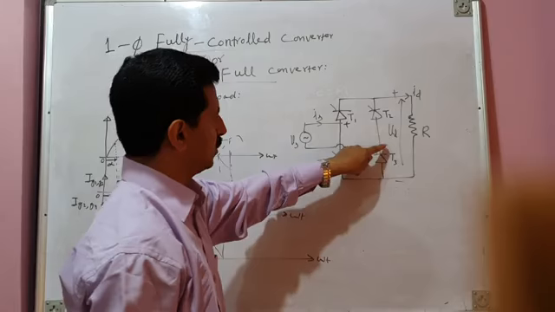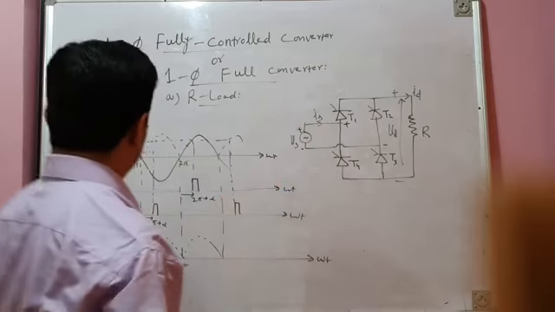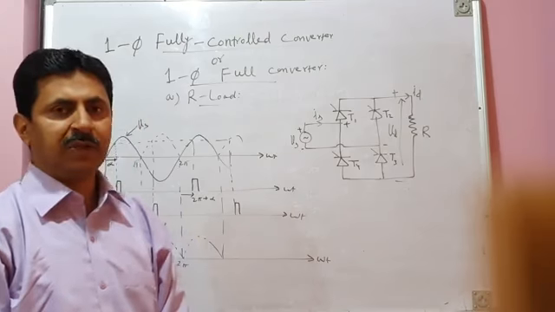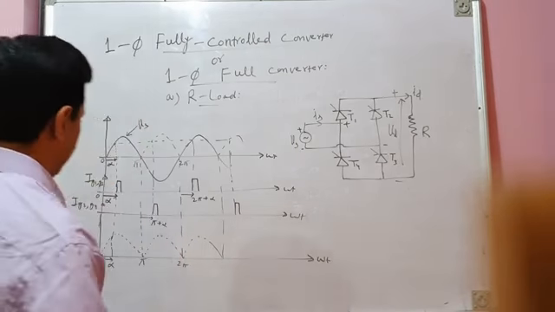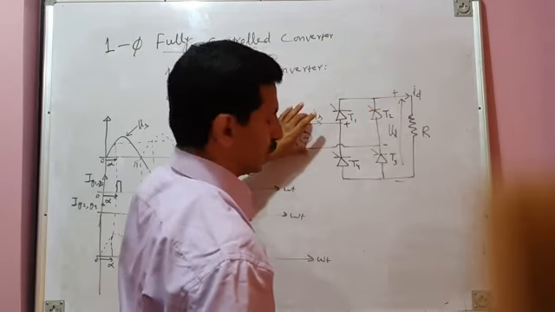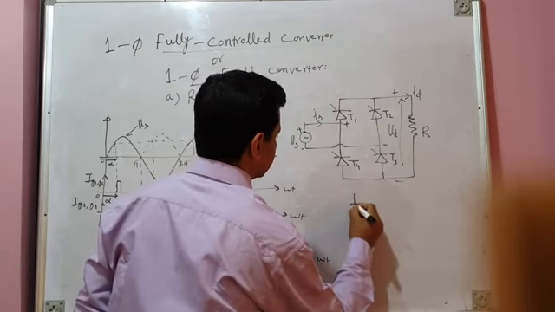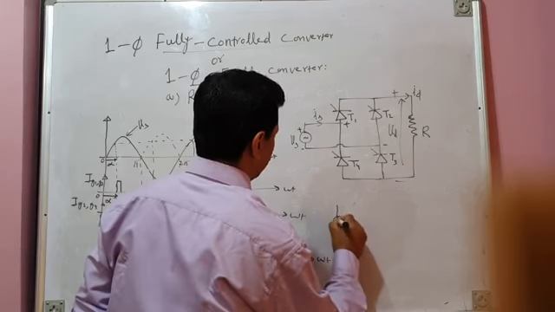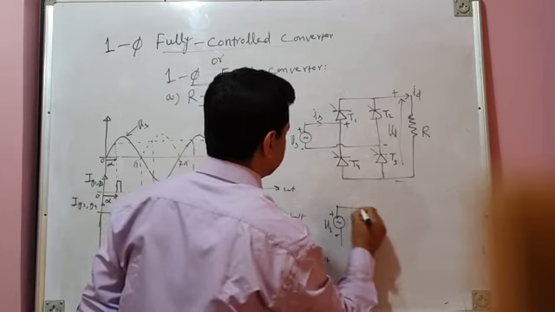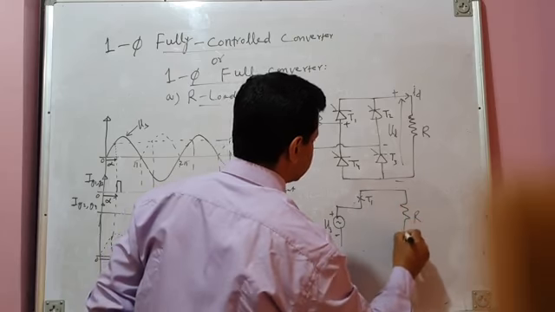This terminal is positive with respect to this because we are considering the positive half cycle of source voltage. So after a delay of alpha, thyristors T1 and T3 will be fired. They will immediately go into conduction, and when they go into conduction, they connect your load across the source. Okay, so the equivalent circuit will be like this. This is your source voltage, Vs. Since T1 is conducting, T1 will be on, and this is your load resistance.